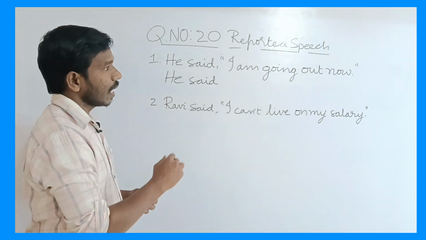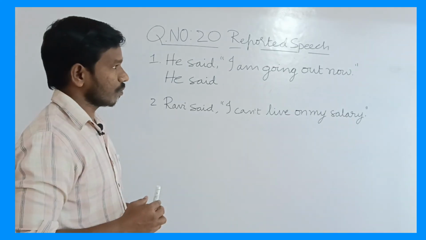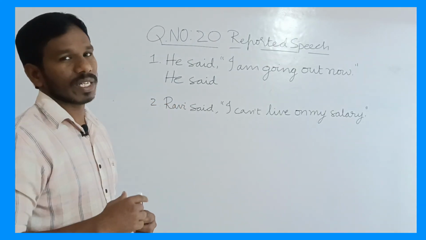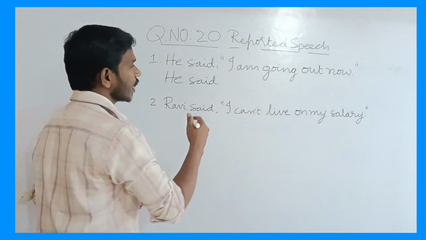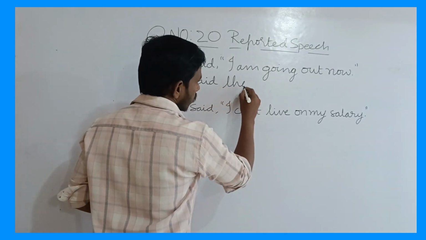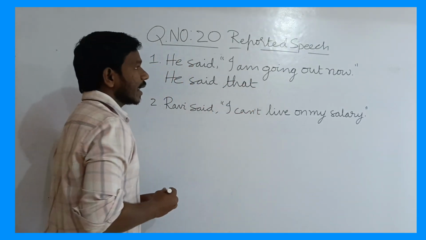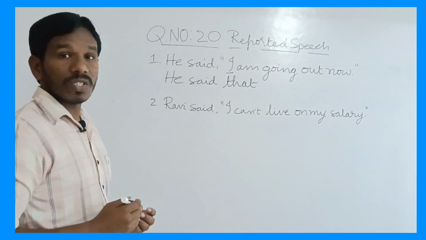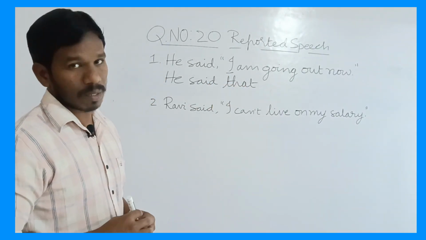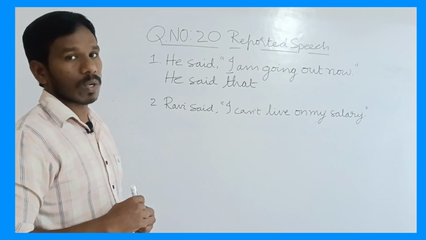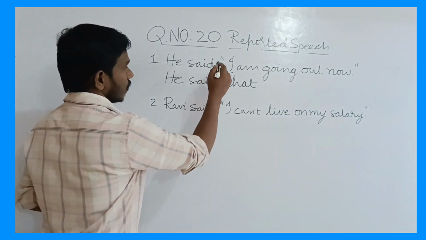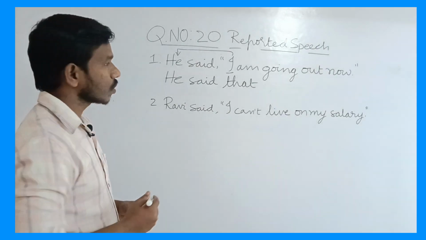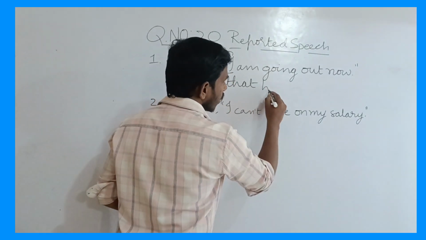Now see here, I am going out now. This is an assertive sentence. So we have to use here that conjunction, that. And next, see here pronoun I. I is a first person pronoun. It should change according to the speaker. Who is the speaker here? He. So I changes into he.